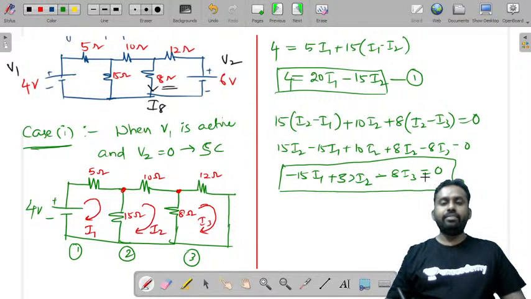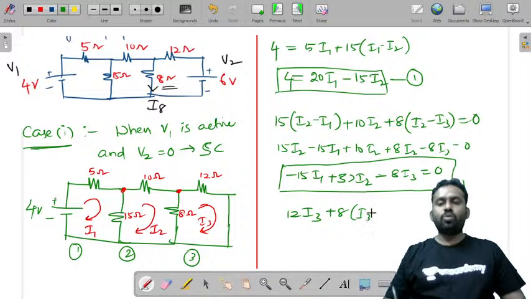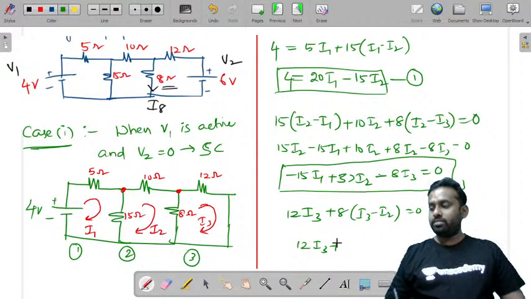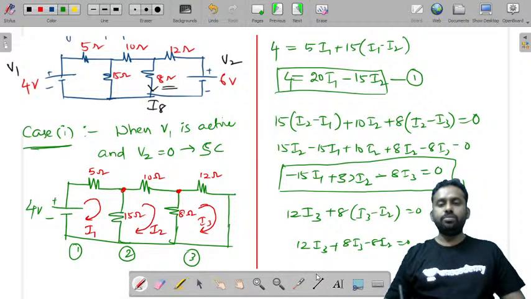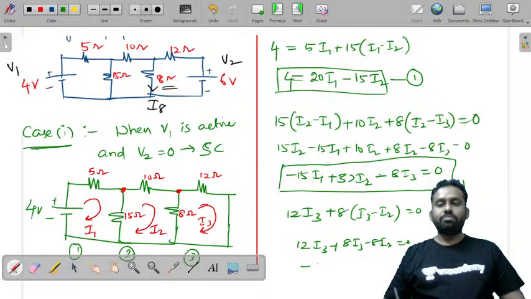Now for the third equation, it is 12 I3. You don't have any other current in this 12 ohm, plus 8 into, you have two currents in 8 ohm, I3 minus I2, is equal to 0. This is 12 I3 plus 8 I3 minus 8 I2 is equal to 0. So this is minus 8 I2 plus 20 I3 is equal to 0. So you have got three equations here.